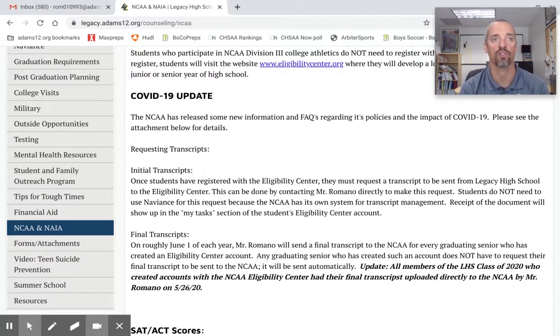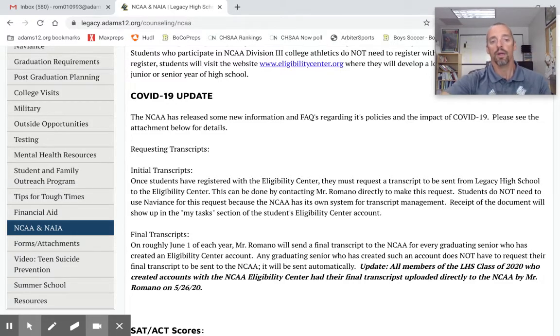They will not take transcripts from high schools. They won't take them from students or parents. They won't take them from anybody other than the testing agency itself, which means that you need to go to SAT or ACT and pay a fee to have a transcript delivered directly to the Eligibility Center in order for them to take that.